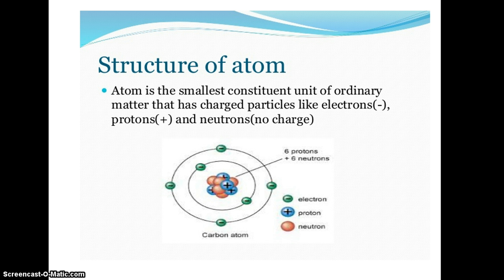So, you already know the concept of atom. What is atom? Atom means it is the smallest particle, which is indivisible. You know the origination of atom. Atom is derived from the Greek word atomos, which means indivisible. So atom generally contains charged particles like electron with a negative charge, proton with a positive charge and neutron with no charge.